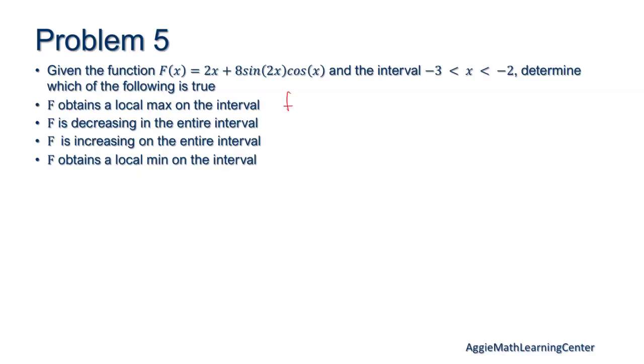So we'll take the first derivative here. It equals 2 plus, now I have to use the product rule and the chain rule. I'm going to pull the 8 out in front of everything. The derivative of sine 2x is cosine 2x times 2, and that is also times our other part of the product rule, so cosine x.